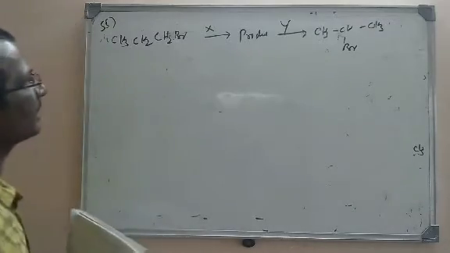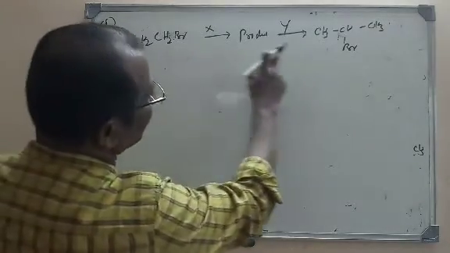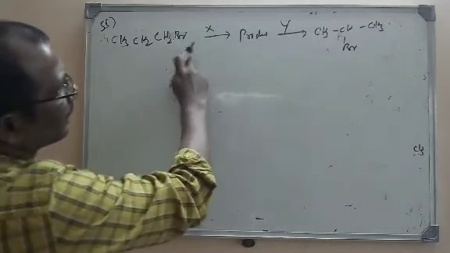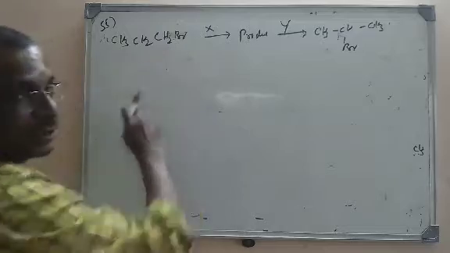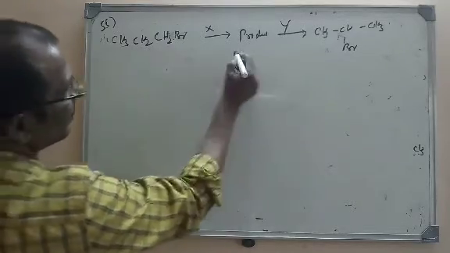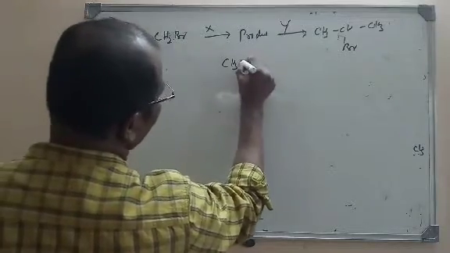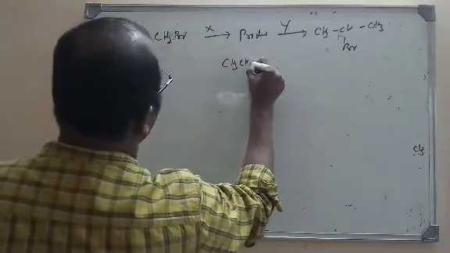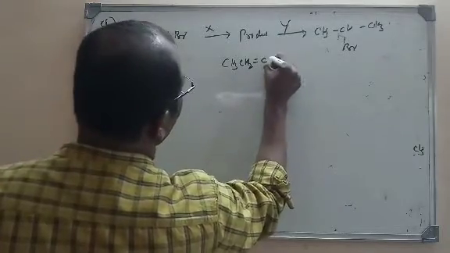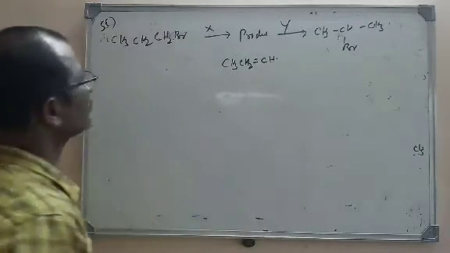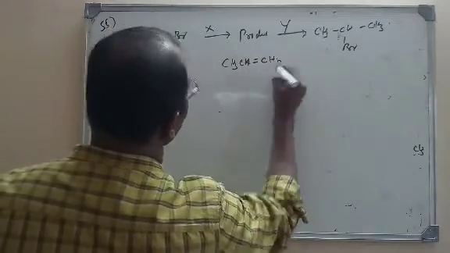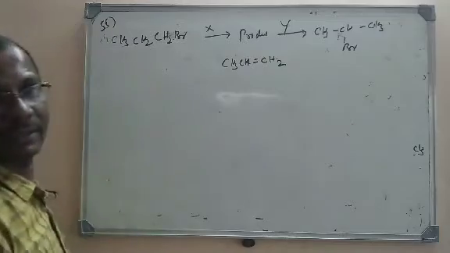So it is easy to identify here. Actually here we start with an alkyl halide. The alkyl halide undergoes dehydrohalogenation to give an alkene. For example, CH3CH2Br on dehydrohalogenation gives CH3CH=CH2, propene.